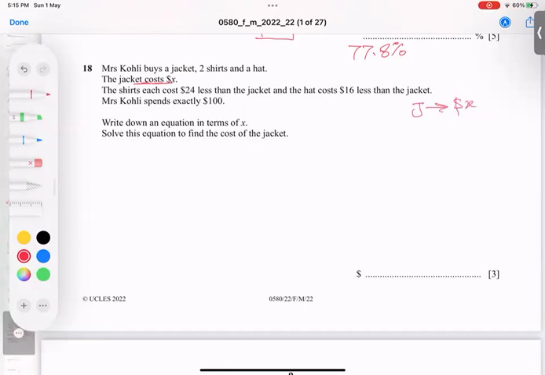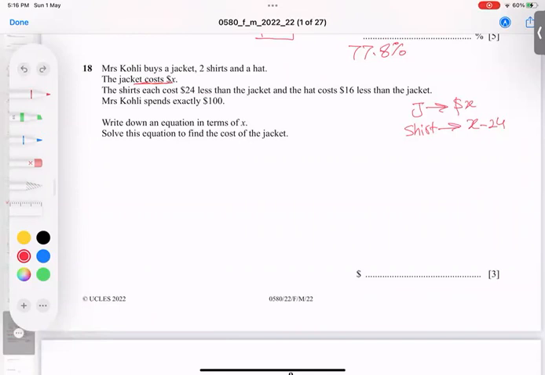The shirt costs 24 less than the jacket cost. So X minus 24, because the jacket is more. 24 less than jacket, so from X subtract 24.